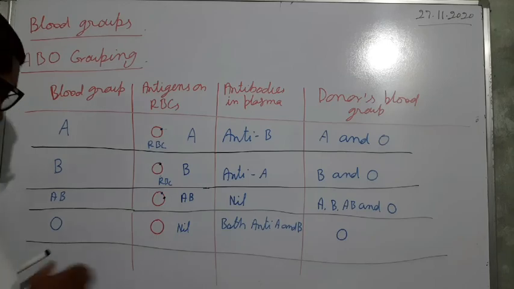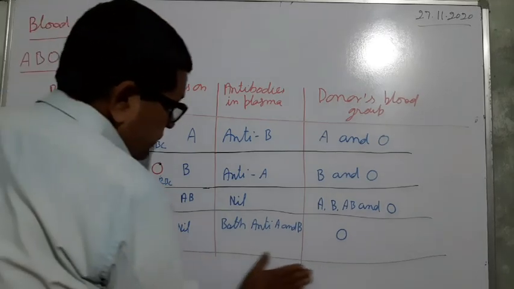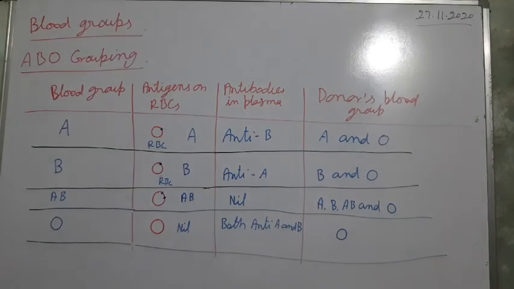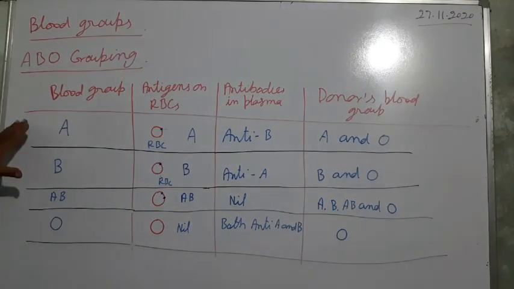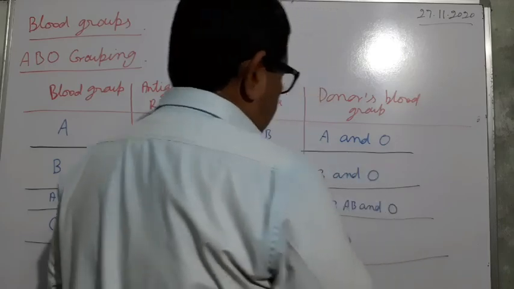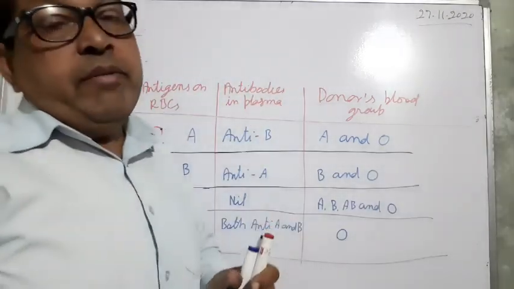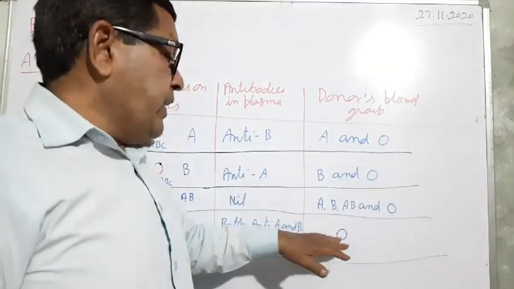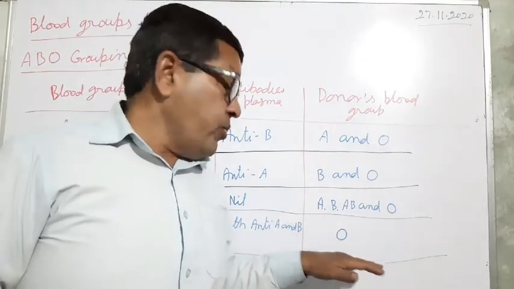So these are the ABO grouping. In this case you see which is the universal donor. Blood group O is the universal donor. Why is it a universal donor?